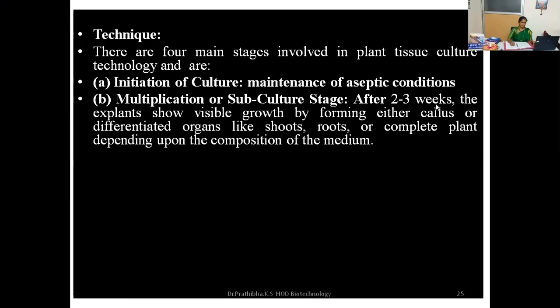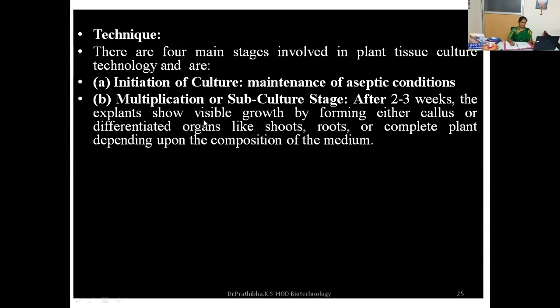In this stage, after 2 to 3 weeks, the explants show visible growth by forming either callus or differentiated organs like shoots, roots, or a complete plant, depending upon the composition of the nutrient medium. If you have a nutrient medium responsible for the formation of callus, or callogenesis, then callus will be regenerated. If you have put in the hormones responsible for organogenesis, then the formation of organs can be seen.